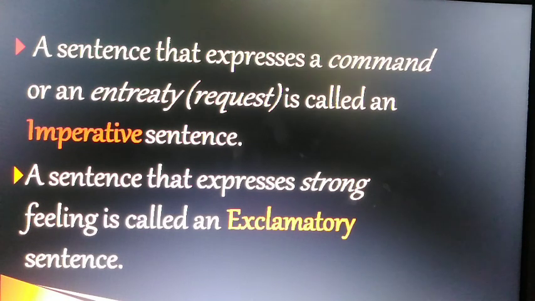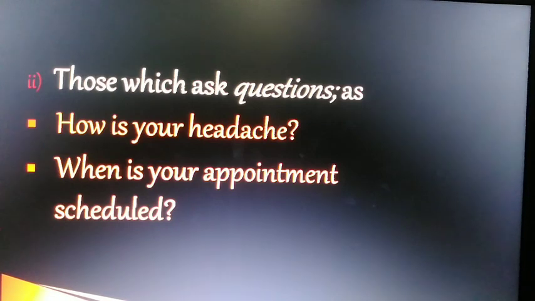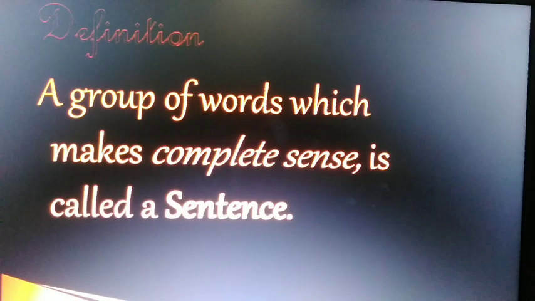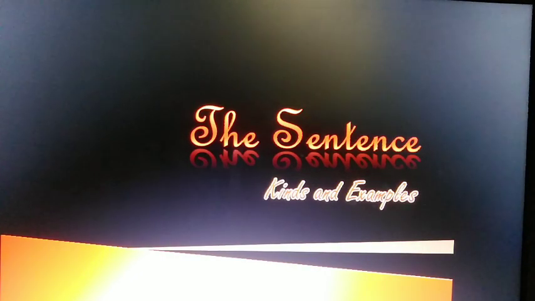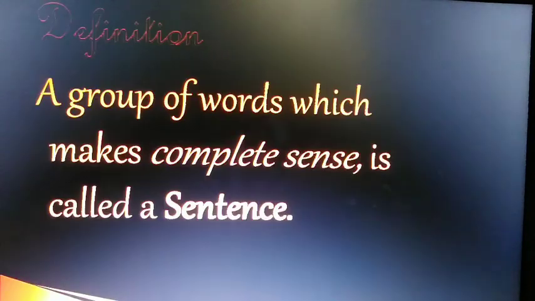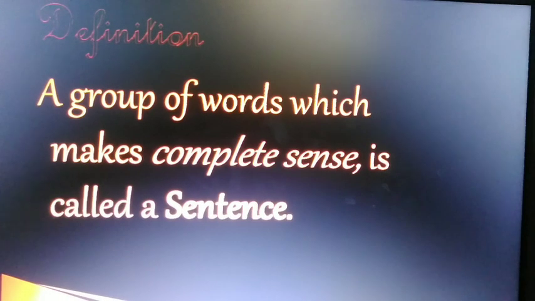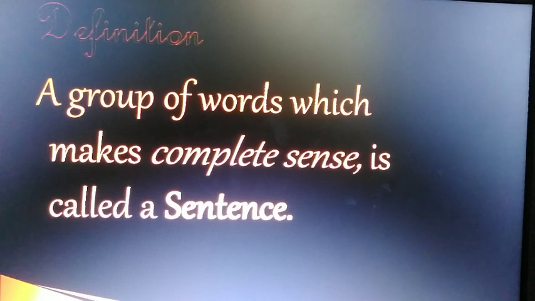Still I have time, so shall I revise? Okay, let's revise. The sentence, kinds of sentence and examples. For definition, it has to be a group of words and it must make a complete sense.